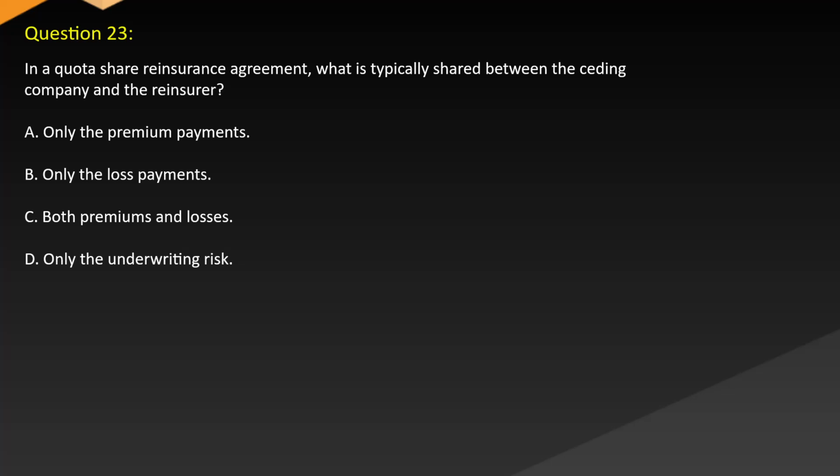Question 23. In a quota share reinsurance agreement, what is typically shared between the ceding company and the reinsurer? A. Only the premium payments. B. Only the loss payments. C. Both premiums and losses. D. Only the underwriting risk.